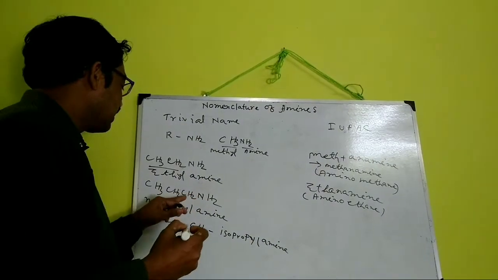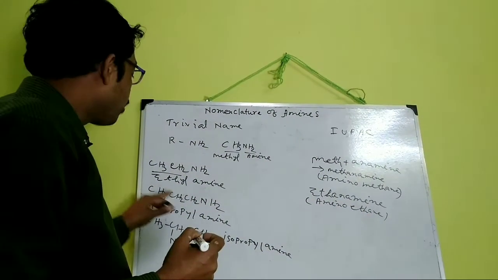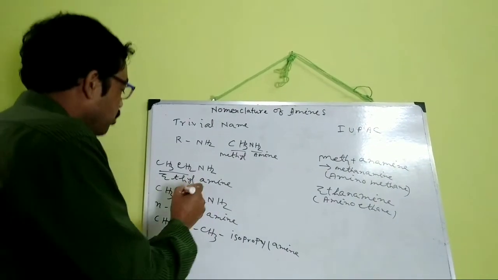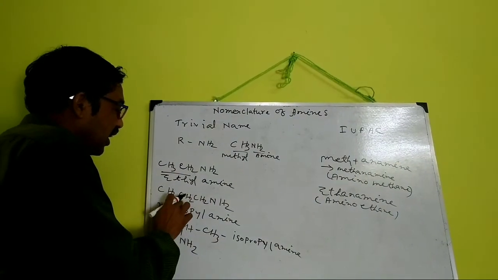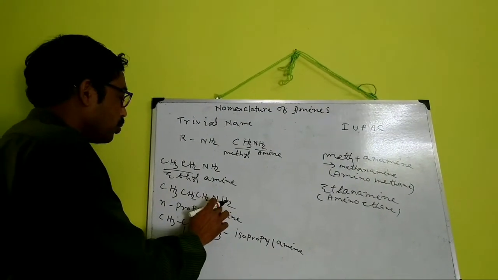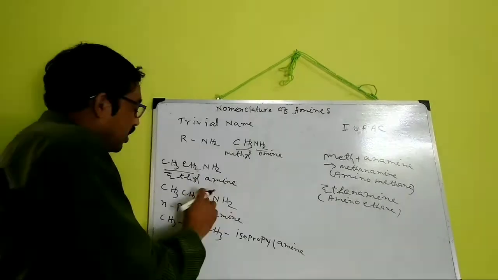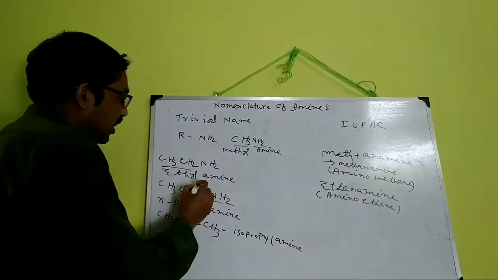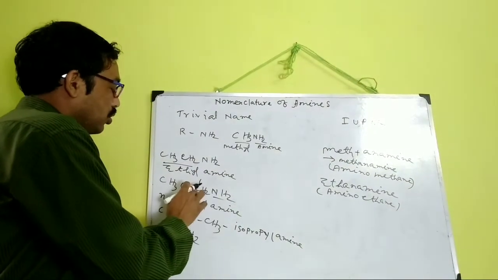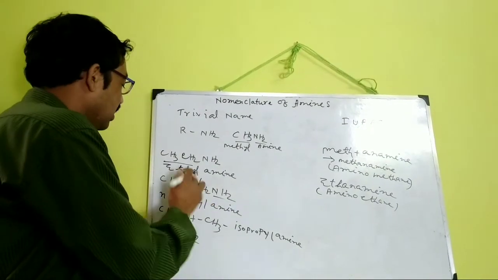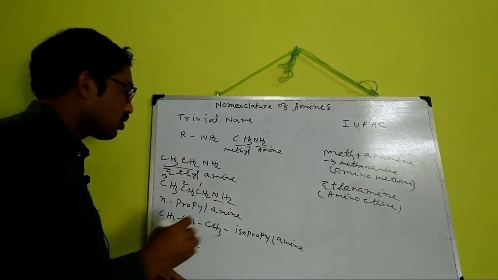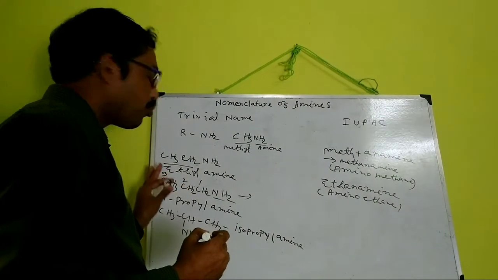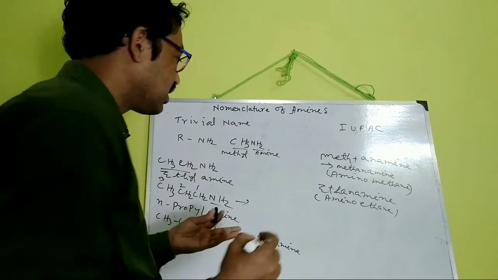If there are 3 carbon atoms, then the position of NH2 should be mentioned. As for example, CH3CH2CH2NH2. Numbering will be done from the side nearer to NH2, that is CH2NH2, so positions 1, 2, 3. So it will be named 1-aminopropane in the previous days.